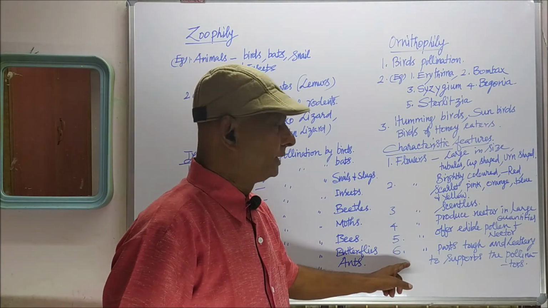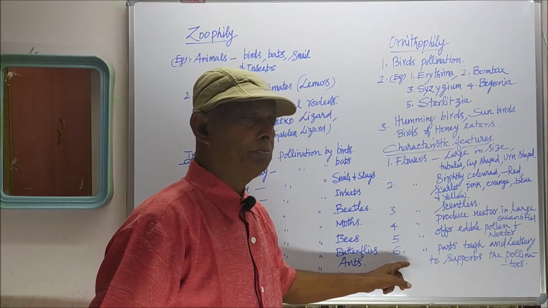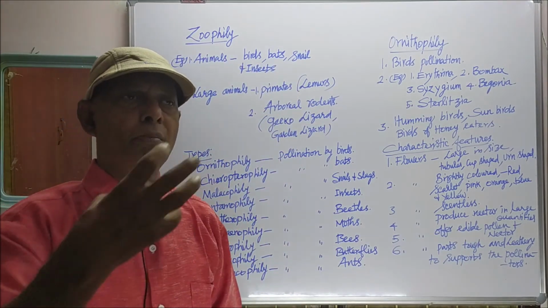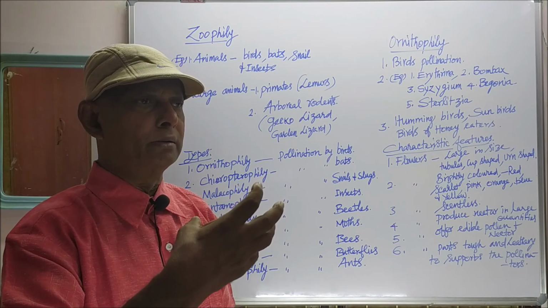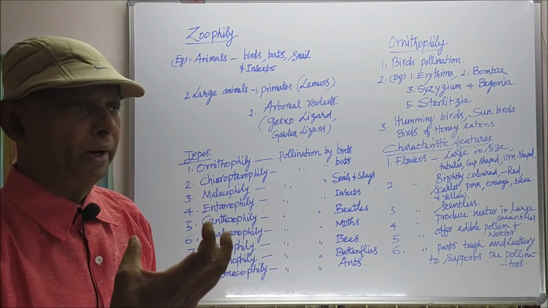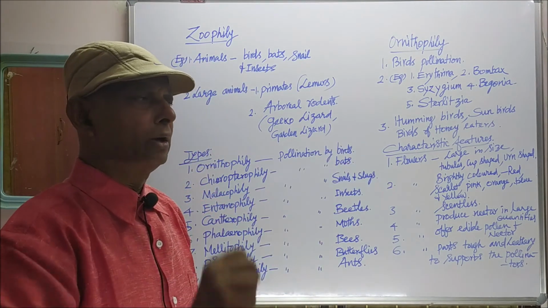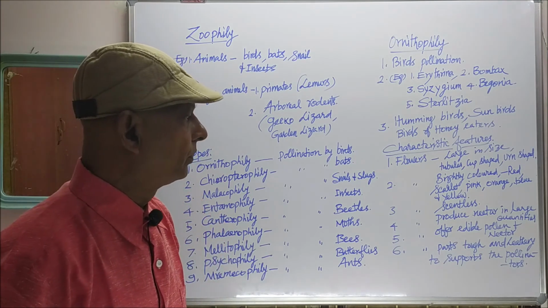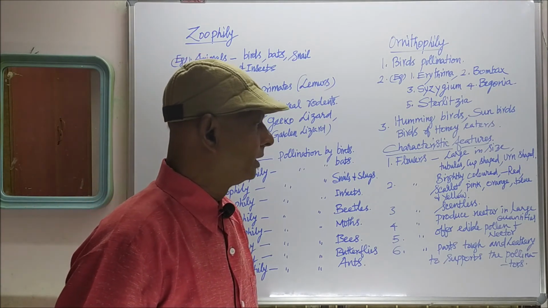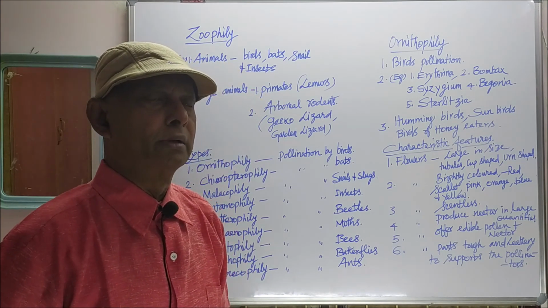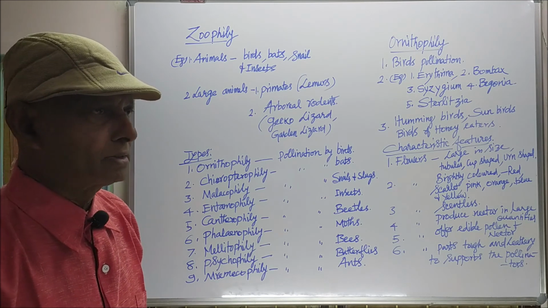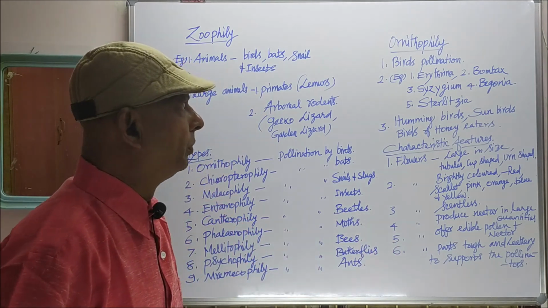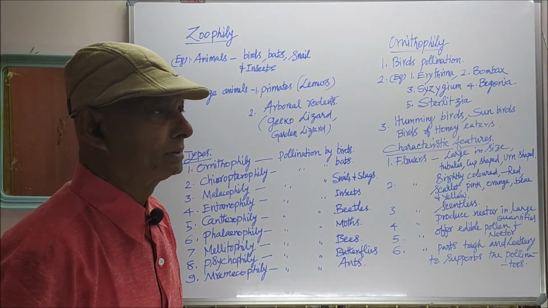Then in the case of bird-pollinated flowers, the floral parts are tough and leathery in order to support the bird pollinator. When the bird pollinator lands on the floral parts, they should be supported. That's why the floral parts are leathery and very tough in nature. That is the characteristic feature. These are the 6 characteristic features listed for bird-pollinated flowers.